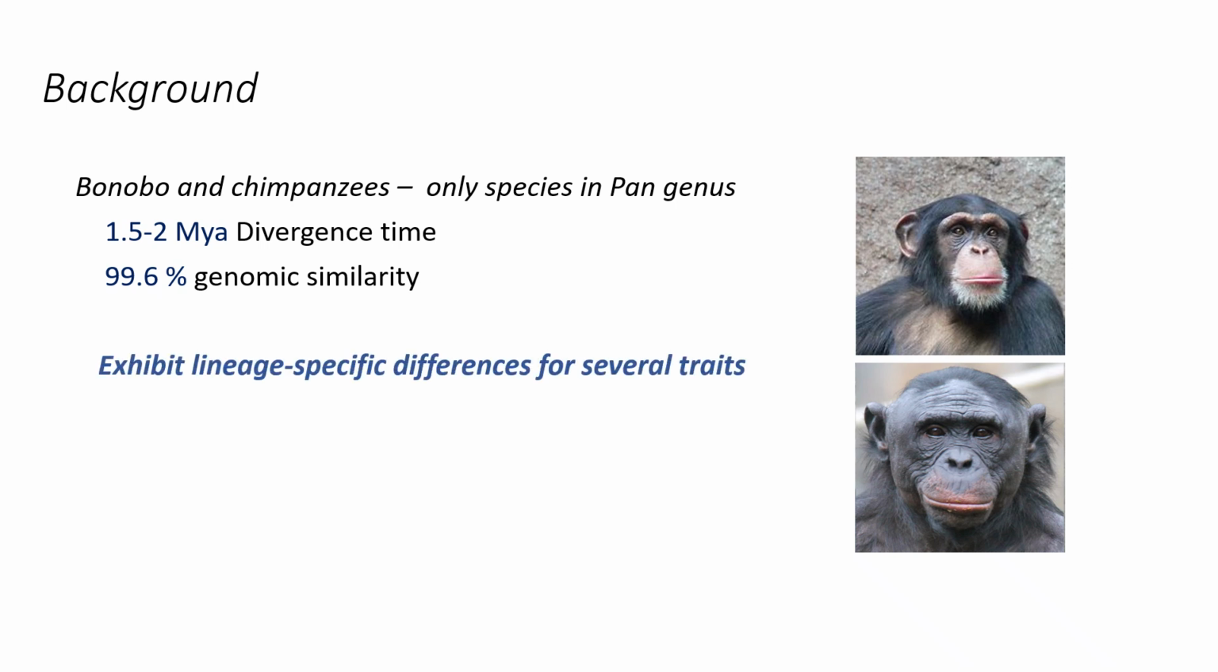Despite this, they show lineage-specific differences for several traits. These differences mainly lie in the morphology, behavior, social organization, and the pattern of dominance. Bonobos are quite friendly and show egalitarian interactions, while chimpanzees are very violent and show aggressive behavior.